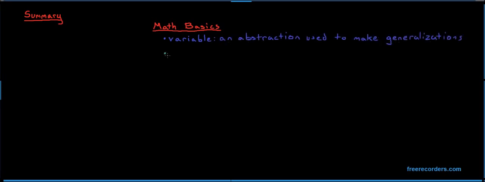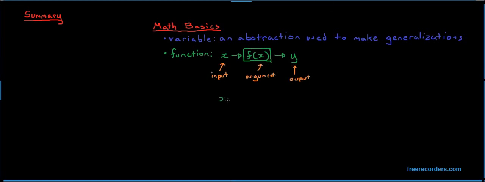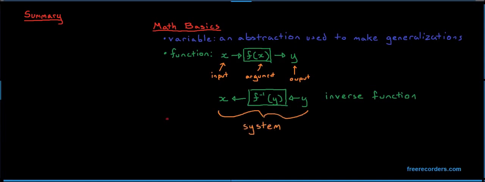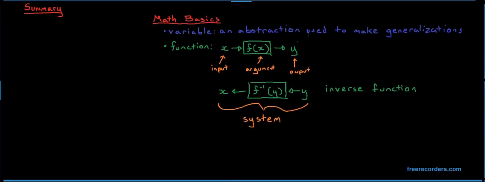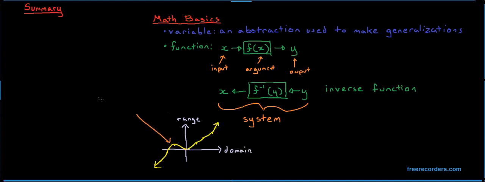In summary, mathematics is a language. A variable is an abstraction used to make generalizations. A function defines the relationship between an input and an output. An inverse function undoes the operations of a function. An input, function, and output considered together form a system. The domain and range of a function represent all the values which the input and output of the function can take, respectively.